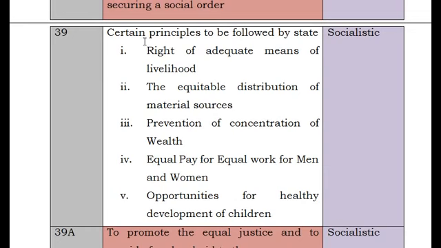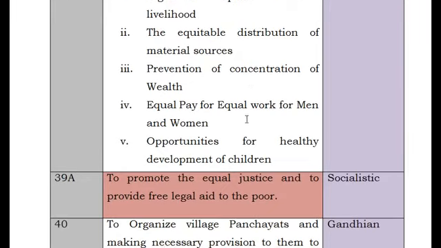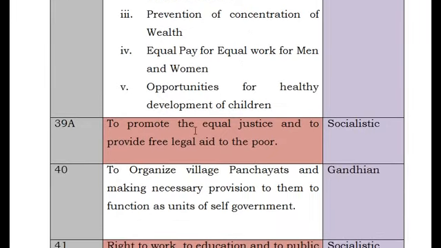So this is a socialistic approach, like the right to adequate means of livelihood, the equitable distribution of material resources, prevention of concentration of wealth and everything, like equal pay for equal work for men and women. These are socialistic in nature. So these are socialistic principles. Then what about the next?